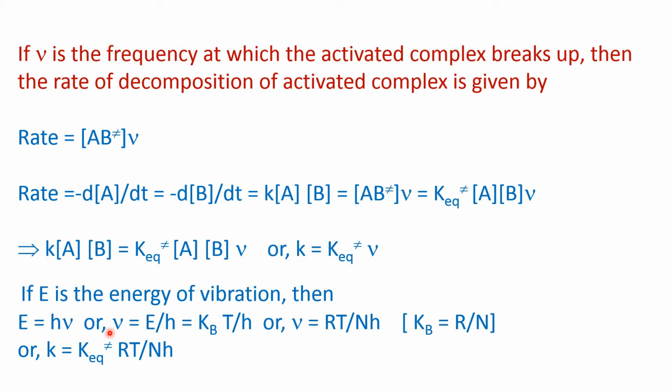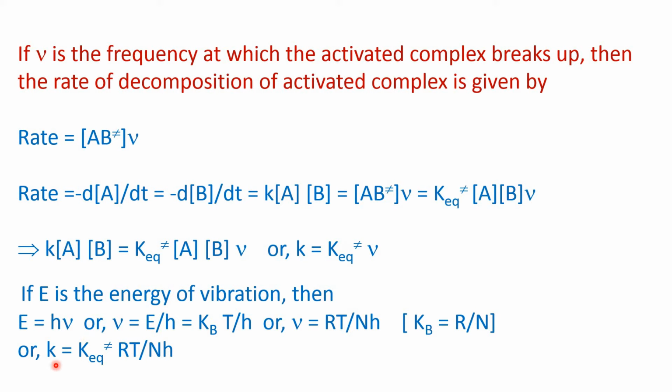Now the vibrational energy is equal to Kb into T, where Kb is the Boltzmann constant and T is the temperature. This is the expression of vibrational energy. So Kb into T divided by h, or from this equation we can write nu is equal to R by N, or R into T divided by N into h, because Kb is equal to R by N, that is the Boltzmann constant.